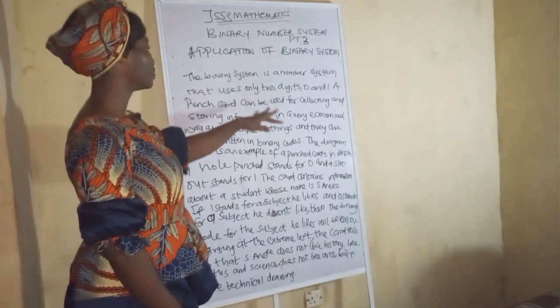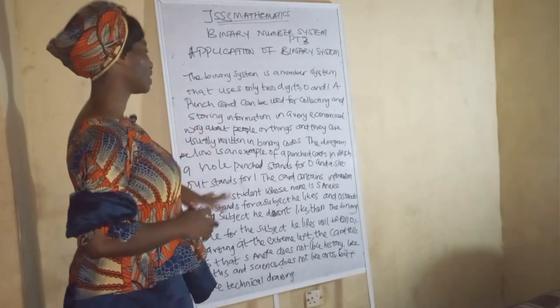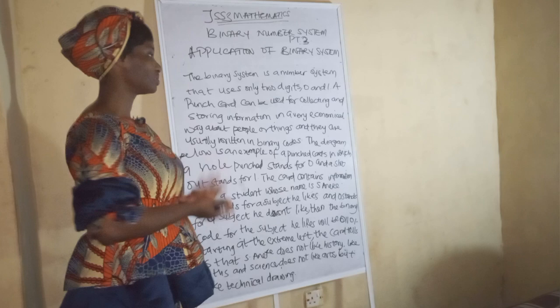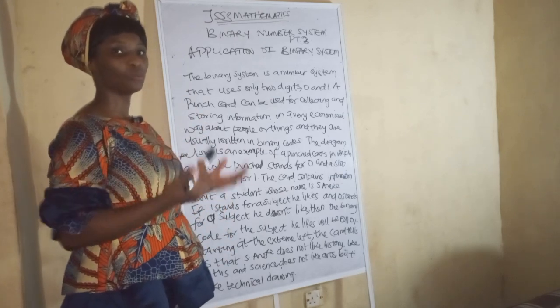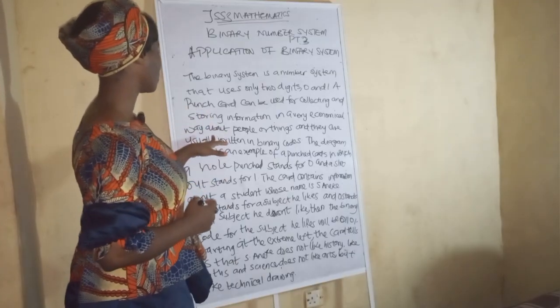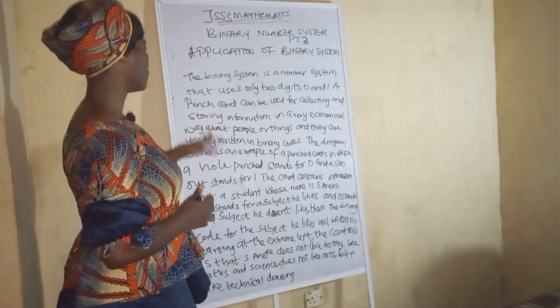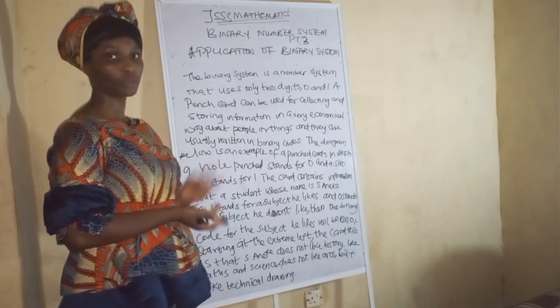A punch card can be used for collecting and storing information in a very economical way about people or things, and they are usually written in binary codes.